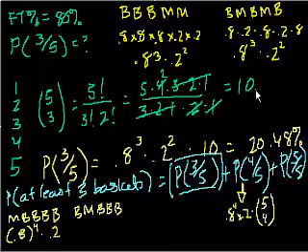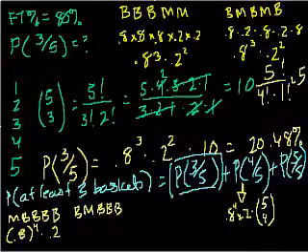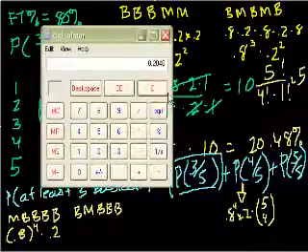So what does 5 choose 4 equal? That's 5 factorial over 4 factorial times 1 factorial. Well, that equals just 5. You can work that out. So let's just figure this out.